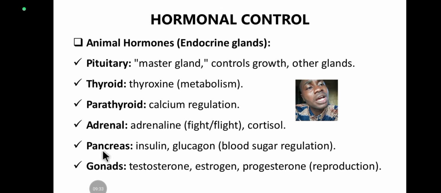Then, as part of the endocrine glands, we also have the gonads. All these are the major glands of the endocrine system. The gonads produce sex hormones. In the male, they are found in the testis, which produces testosterone, while in the female, they are found in the ovary, which produces estrogen and progesterone. Both are for reproduction, so the function of the gonads is reproduction. We are going to look at more diagrams to illustrate all I've taught.